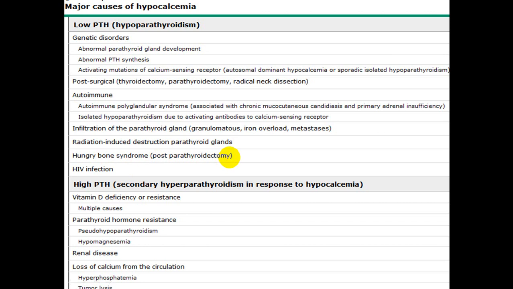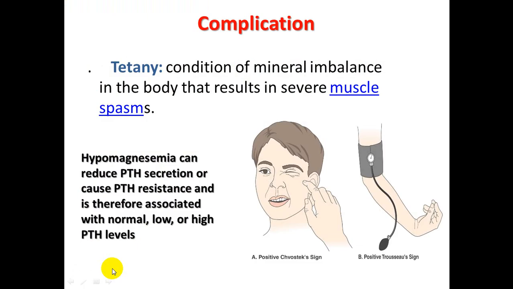Post-parathyroidectomy, there will be more loss of calcium, or more use of calcium by the bone, and this can cause hypocalcemia because most of the calcium moves to the bone for storage. HIV patient, high parathyroid hormone, vitamin D resistant, parathyroid hormone resistant, pseudohypoparathyroidism, hypomagnesemia, renal diseases, and loss of calcium from the circulation, tumor lysis syndrome, and hyperphosphatemia.